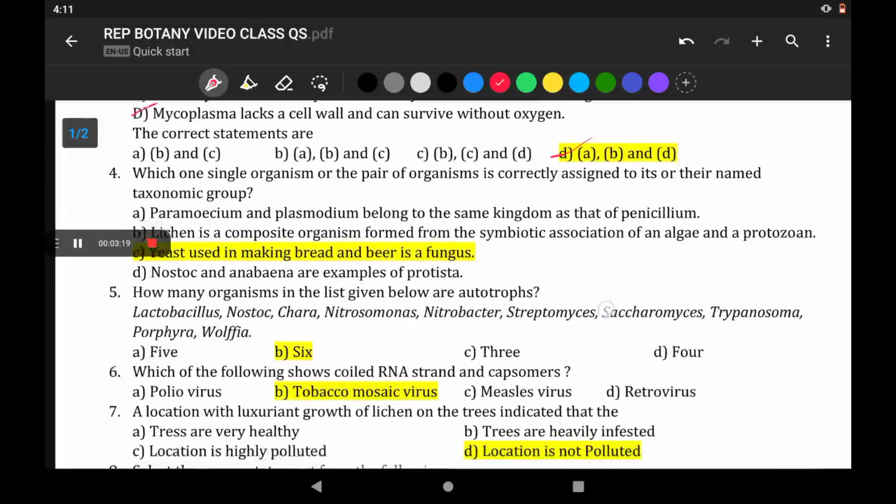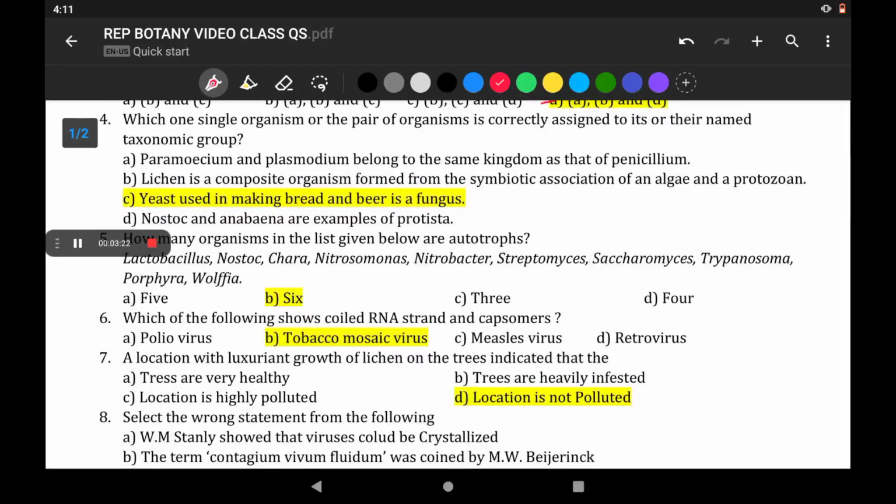So which one single organism or the pair of organism is correctly assigned to its or their named taxonomic group? Paramecium and Plasmodium belong to the same kingdom as that of Penicillium. Paramecium is kingdom Protista. Plasmodium is also kingdom Protista, but the protozoan Protist. Penicillium is in case of fungi. So this is not a correct statement, it's a wrong statement.